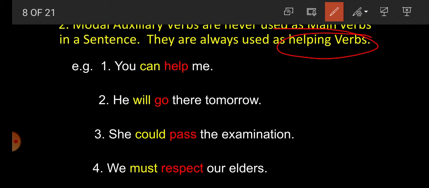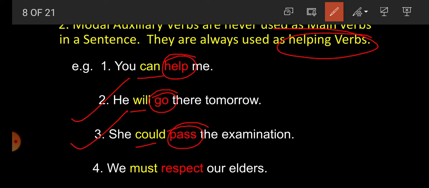For example, you can help me. Here can is helping verb and main verb is help. Second sentence, he will go there tomorrow. Here will is helping verb and go is main verb. Third sentence, she could pass the examination. Could is helping verb and pass is main verb. We must respect our elders. Must is used as helping verb and respect is main verb.